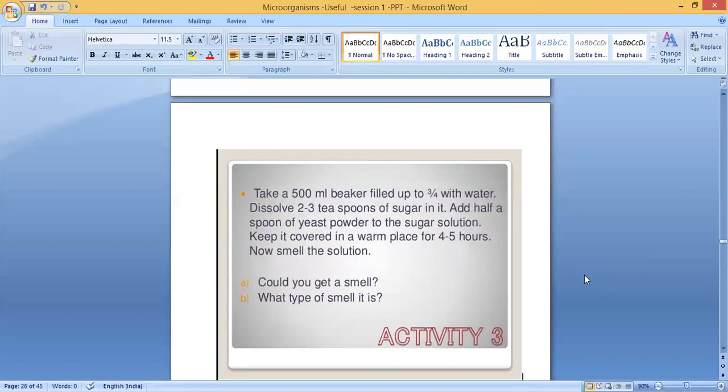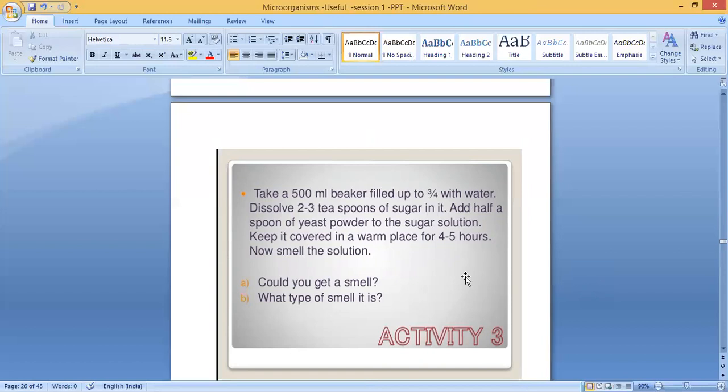Here, take a 500 ml beaker and fill it up to 3/4 with water. Dissolve 2 to 3 teaspoons of sugar in it. Add half a spoon of yeast powder to the sugar solution. Keep it covered in a warm place for 4 to 5 hours. Now smell the solution. Could you get a smell? Yes, we will get a smell. What smell will we get? We will get an alcohol smell.